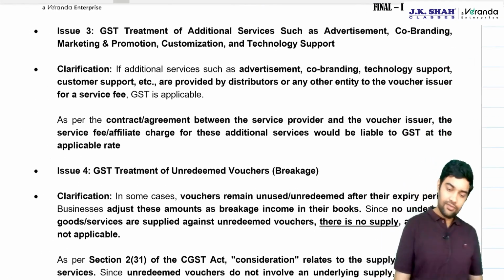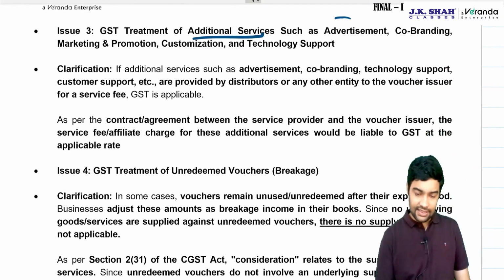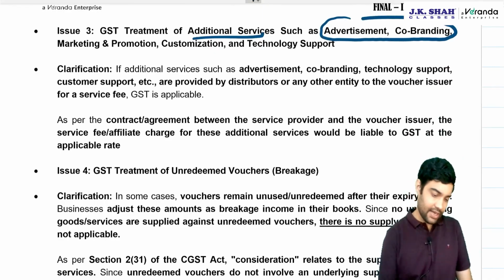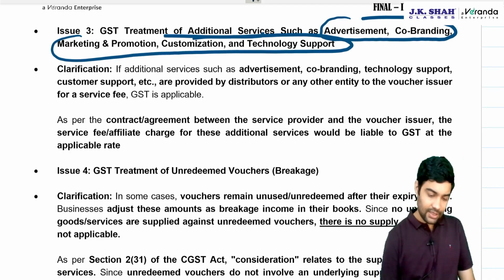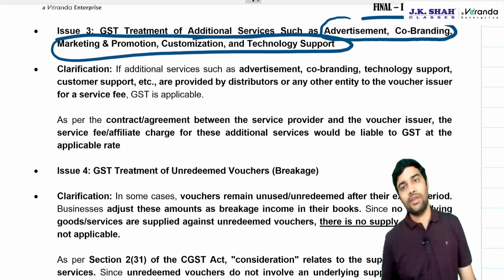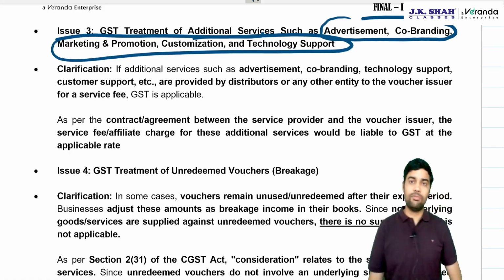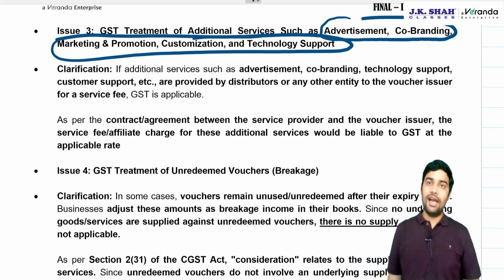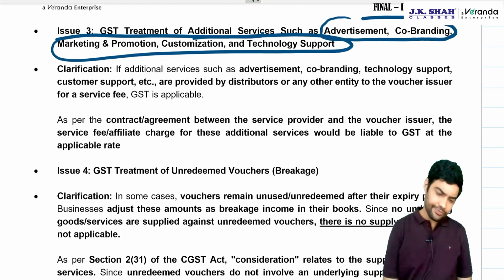Okay. Third one is additional services such as advertising, co-branding, marketing promotion, customization, technology support. What about all these people who are providing advertisement, branding, marketing? Obviously GST will be applicable.